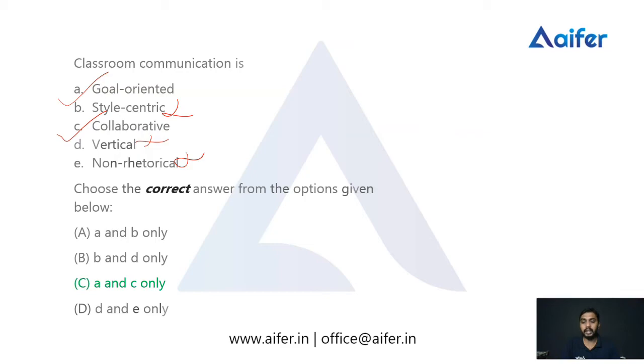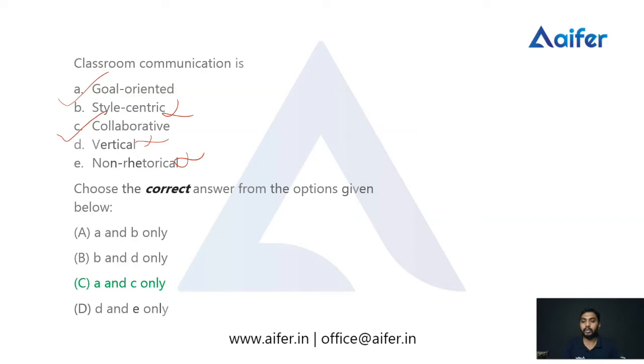There will be exchange of ideas and information from the students and the teachers, where teacher and students together exchange their ideas, feelings, and information. So we can say that classroom communication is of a collaborative nature.